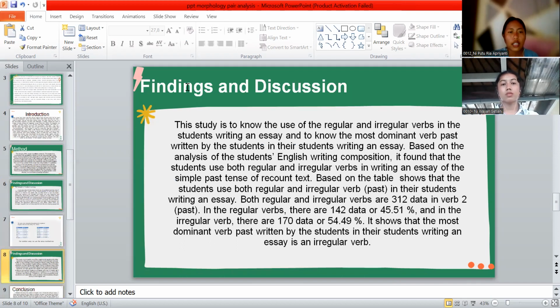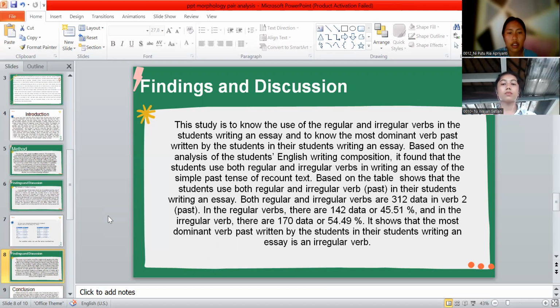And next, this study is to know the use of the regular and irregular verbs in the students writing an essay and to know the most dominant verbs past written by the students in their writing an essay. Based on the analysis of the students' English writing composition, it found that students use both regular and irregular verbs in writing an essay of the simple past tense of recount text. Based on the table shows that the students use both regular and irregular verbs in their writing an essay. Both regular and irregular verbs are